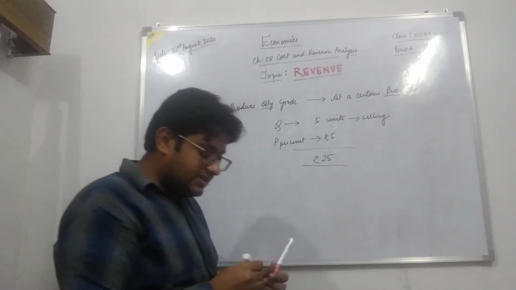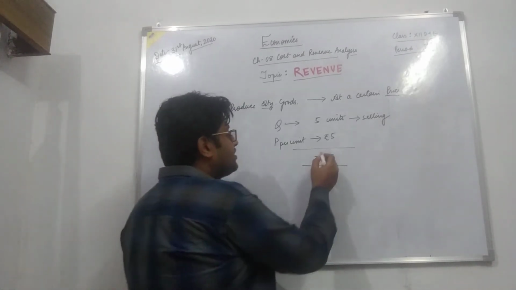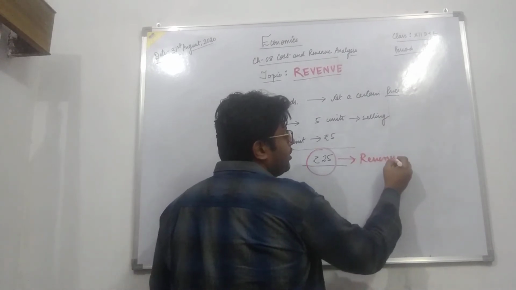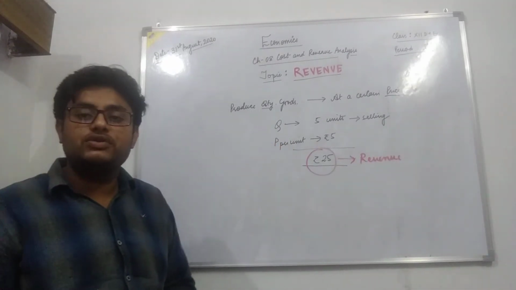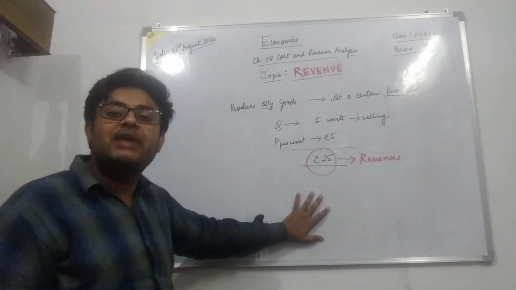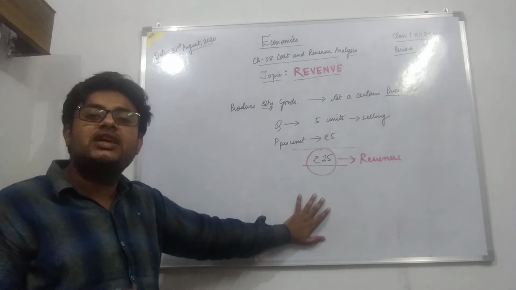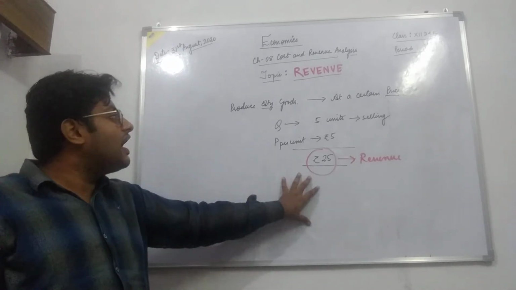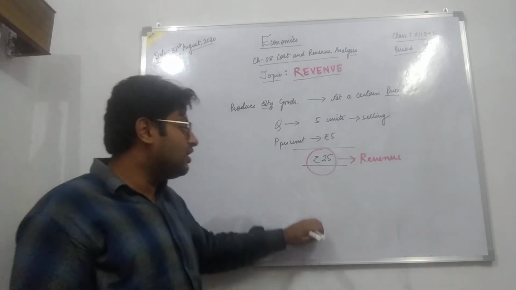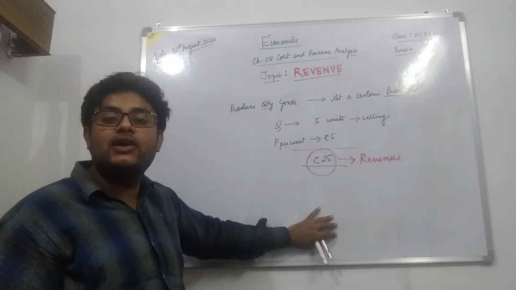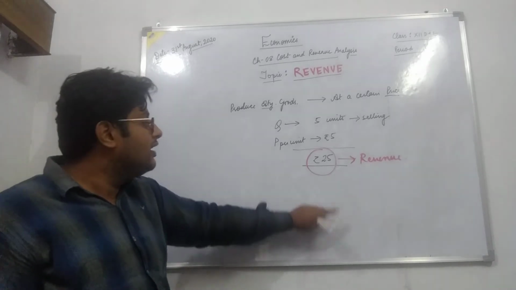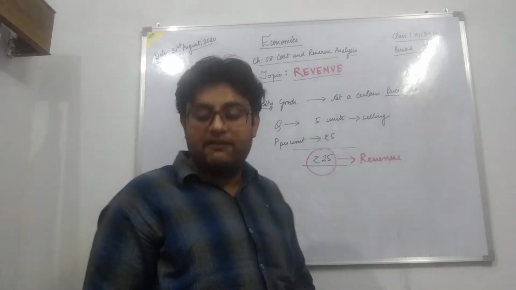So this earning, these receipts, are known as the revenue of the producer. Whatever returns, whatever receipts he is getting by selling a particular output at a particular price, that is your revenue. जो भी पैसा प्रोड्यूसर के पास आता है अपने क्वांटिटी ऑफ गुड्स बेचने के बाद एट अ पर्टिकुलर प्राइस पे, that is known as your revenue.